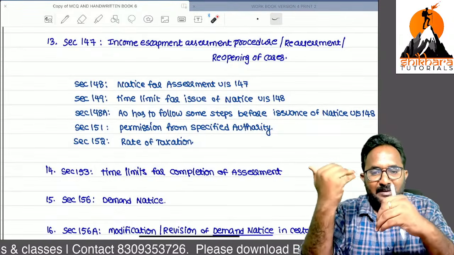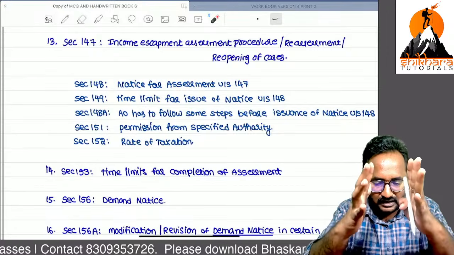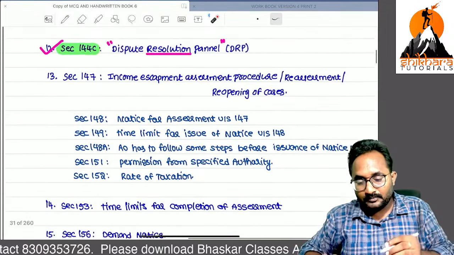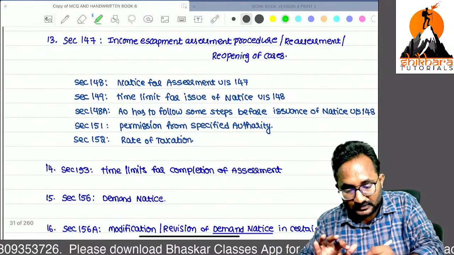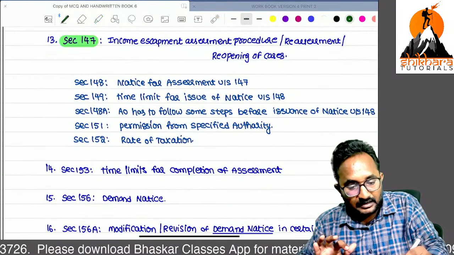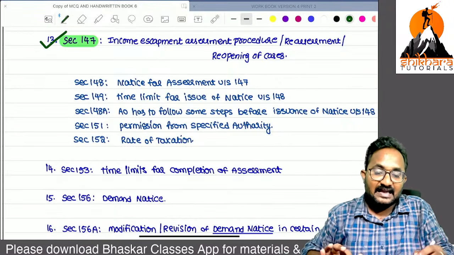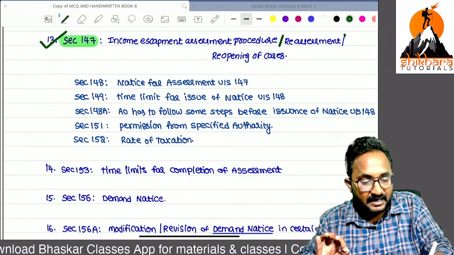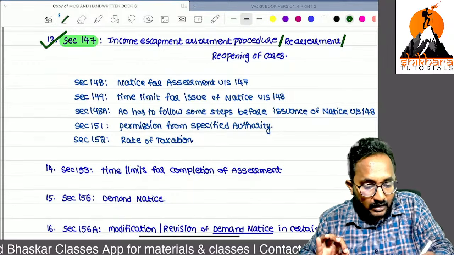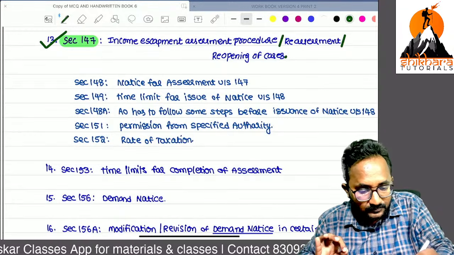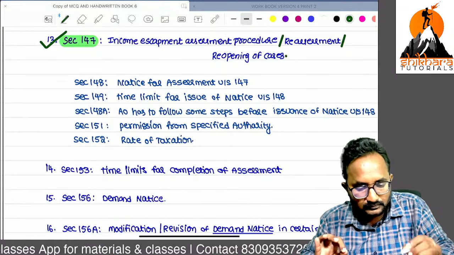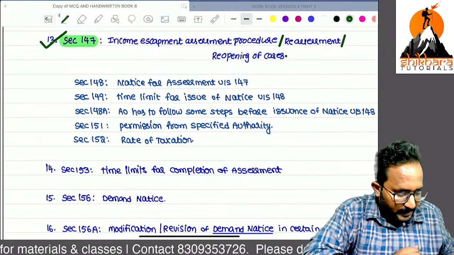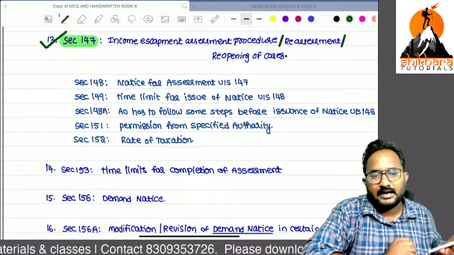I'm expecting some MCQs or theory based questions from this, so try to remember these sections. Now, what are the sections I'm going to start with? 147. It is only the income escapement assessment procedure, or we can call it reassessment, or we can call it reopening of cases. Clear?